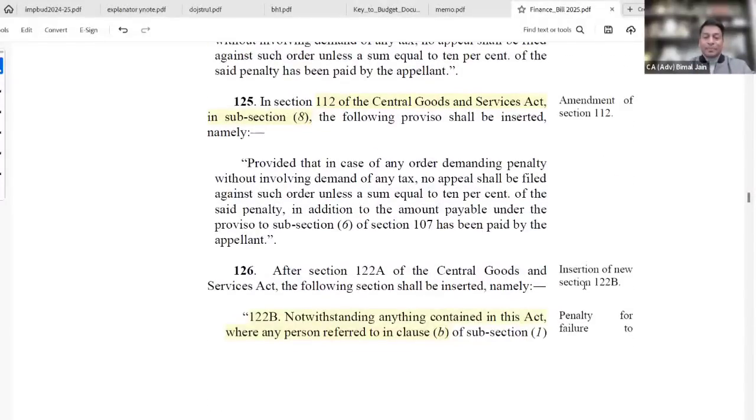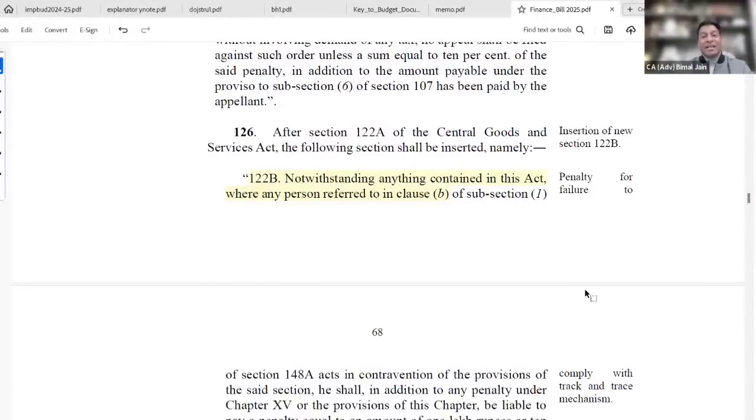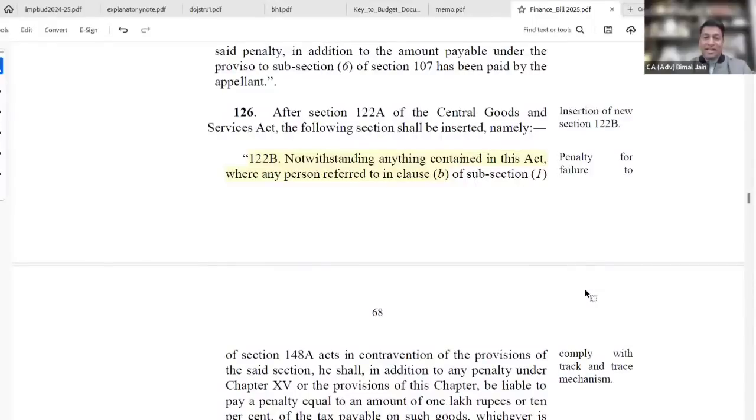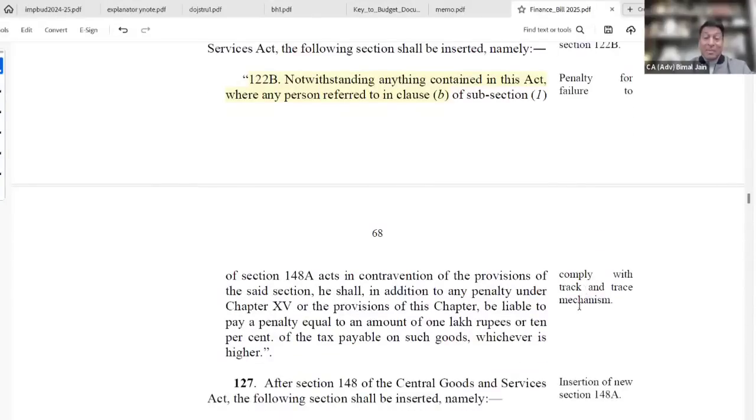Having said that, come to the penalty provision for not following the unique identification mechanism. They are saying that a penalty is going to be levied when you're not following the track and trace mechanism. And what is the penalty amount? Just read, starting with a non-obstante clause. Notwithstanding anything contained in the CGST Act, overriding. So starting with a non-obstante clause, where any person referred to in clause B of subsection 148 capital A.